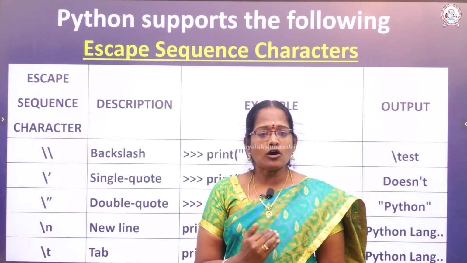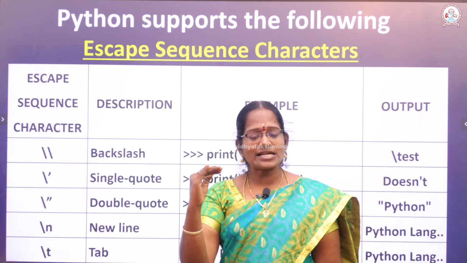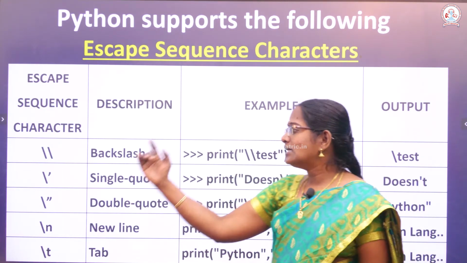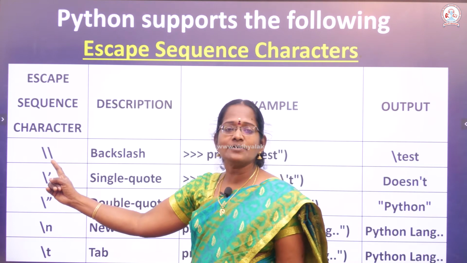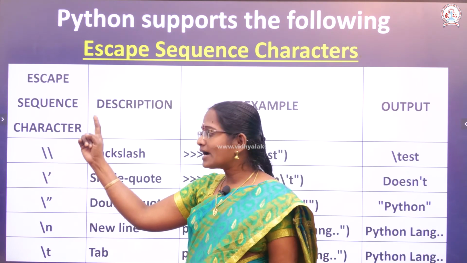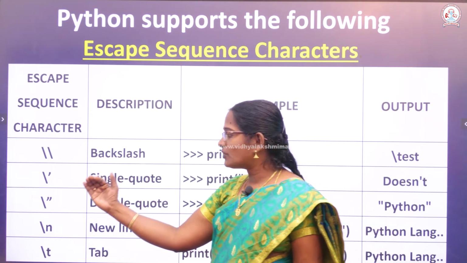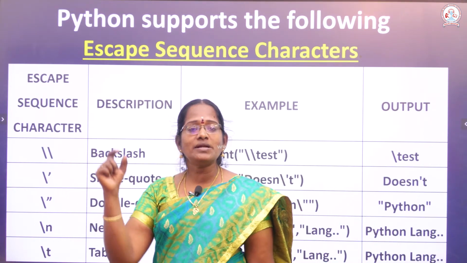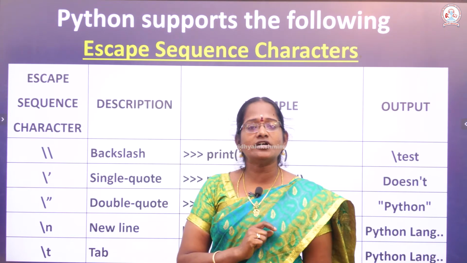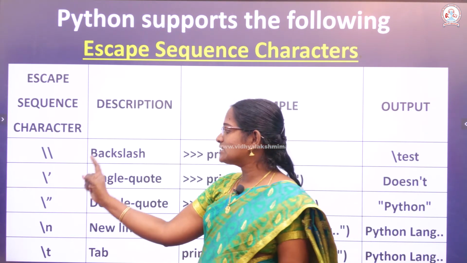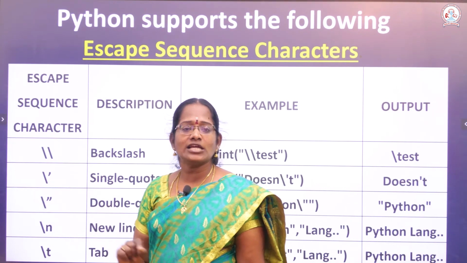In our output, we want the backslash; it is compulsory. First is the backslash operator. Another symbol we want is called a backslash. Another one is a single quote in between the words. In between the words, if we want a single quote, just use backslash single quote.